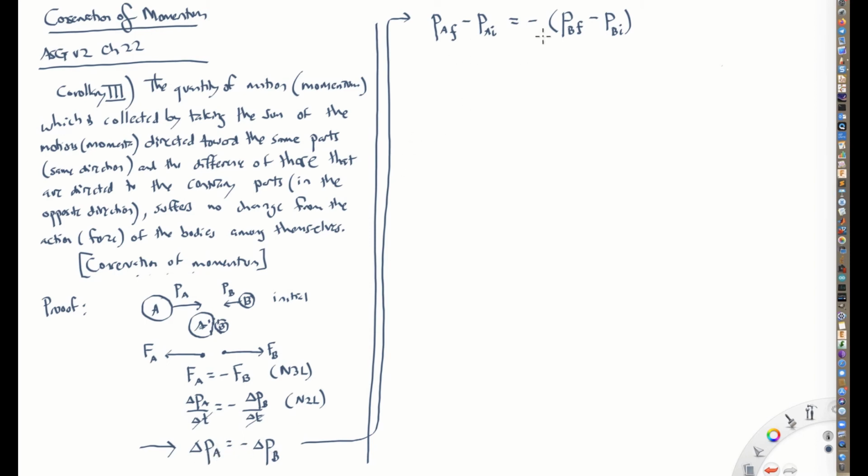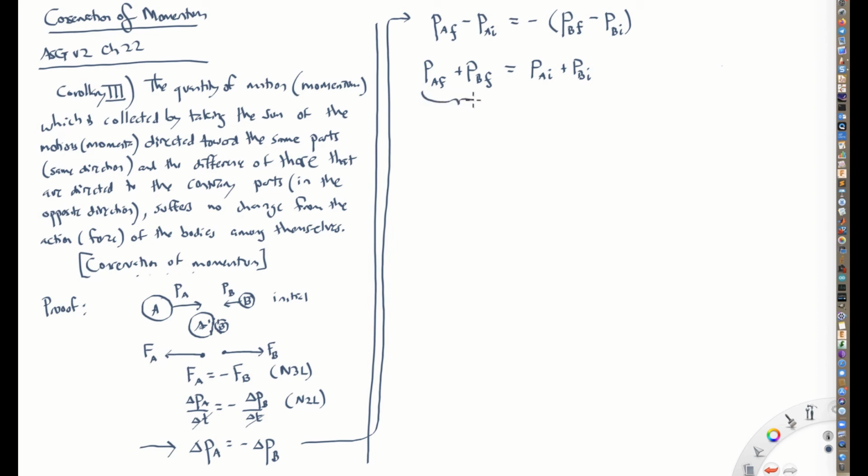And now what I'm going to do is rearrange this. I'm going to keep momentum A final over here. This is a negative momentum of ball B final. I'm going to move this over to the left side and move this one over to the right side. So it's going to look like this, momentum of ball B final. Moving this one over to the right side, and minus times a minus, you get a positive. So you get momentum of ball A initial plus the momentum of ball B initial. Okay. All right, so what is this right here?